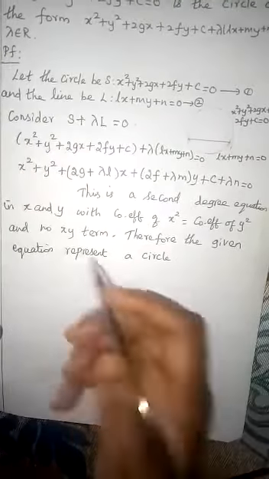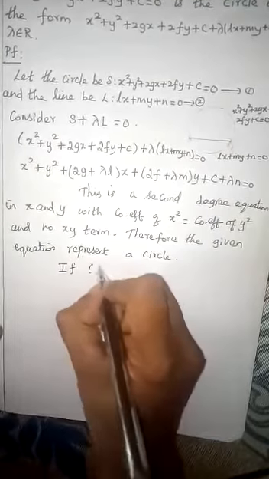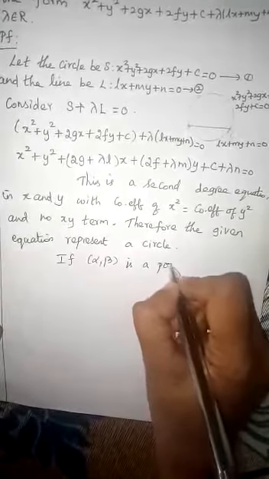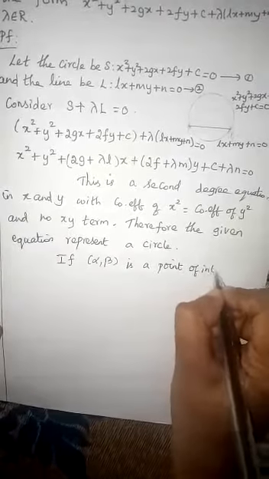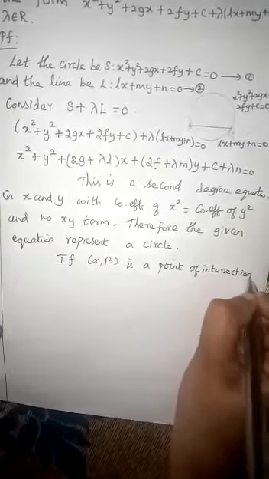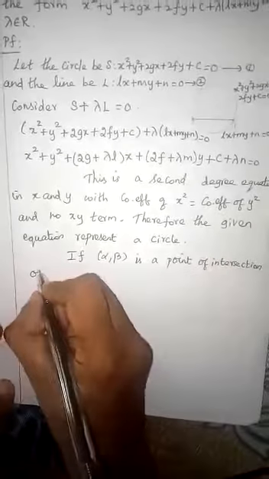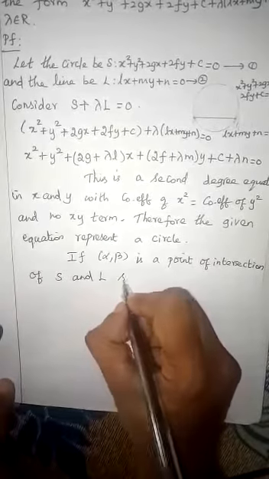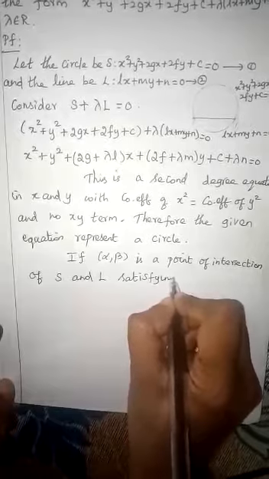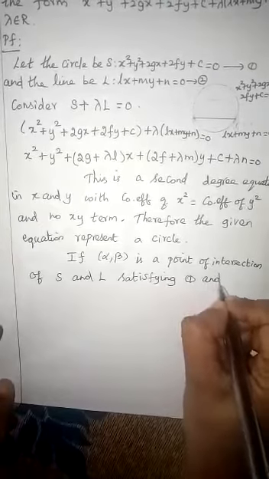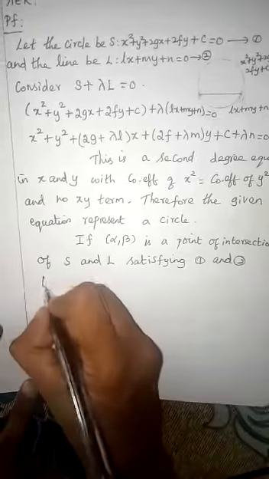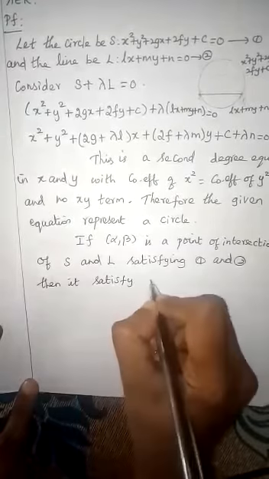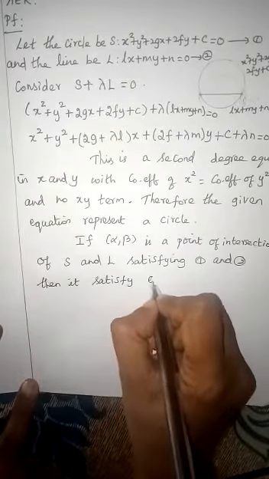So if you take a point (α, β), if (α, β) is a point of intersection of S and L, that is circle and the line, which satisfies first equation and second equation, then it satisfies third equation also. Then it satisfies equation 3 also.